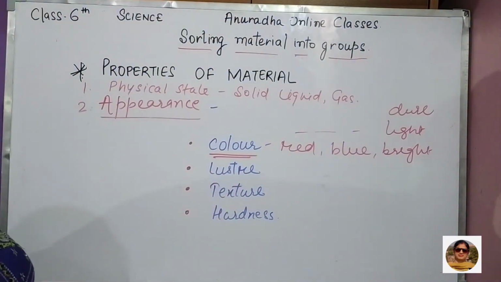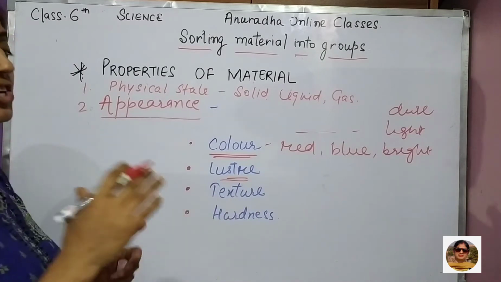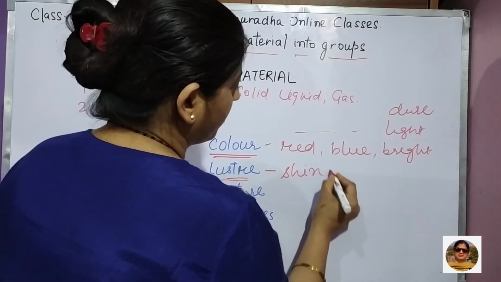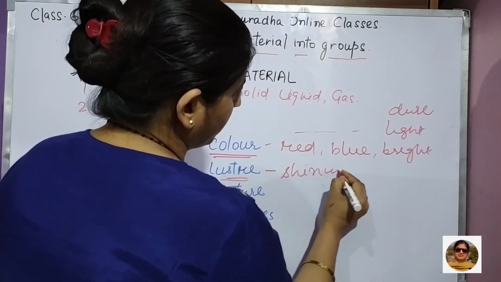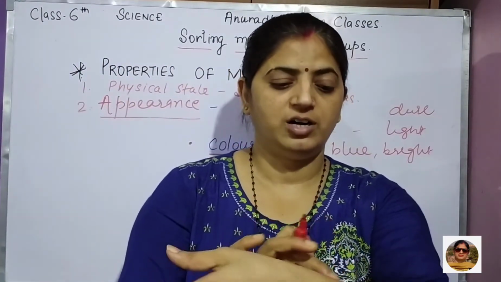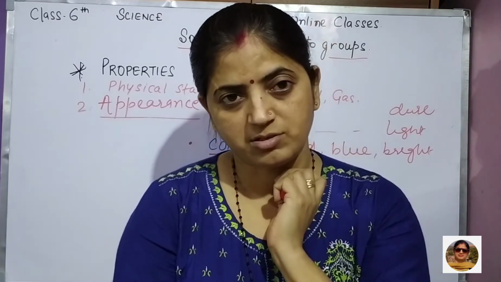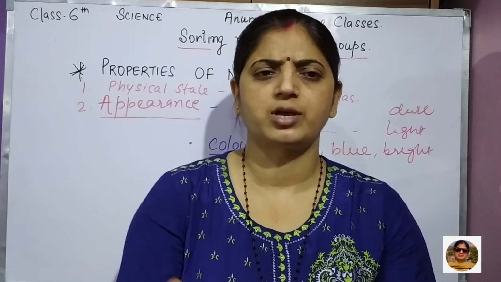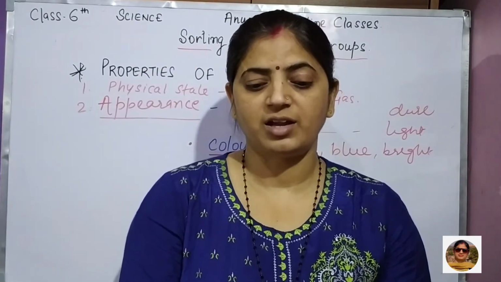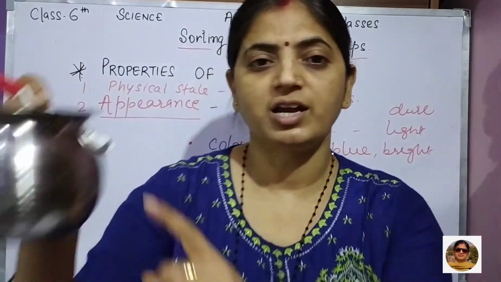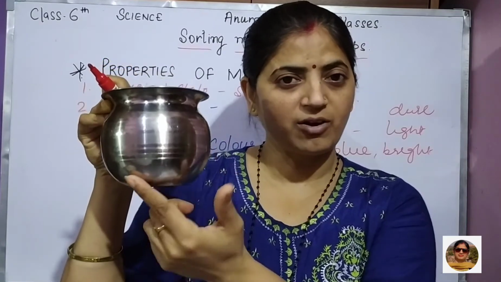Second is luster. Luster means what? Luster means shiny. Shining appearance. Shining appearance चमकती है कौन सी चीज? Like if we just see the ornaments, ornaments में एक अलग शाइन होती है. मतलब जितने भी मेटल्स होते हैं, आपका स्टील का बर्तन, कोई भी बर्तन है, like I'm just having this, so it is, see, shiny appearance is there, means वो चमक रहा है.